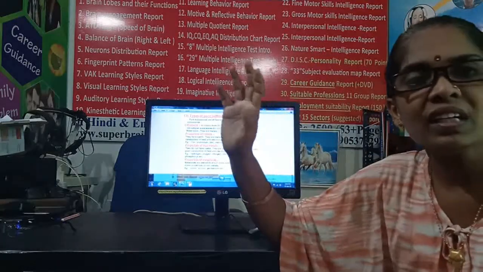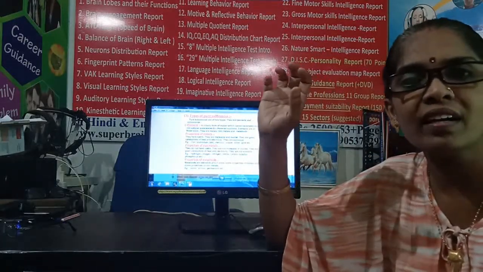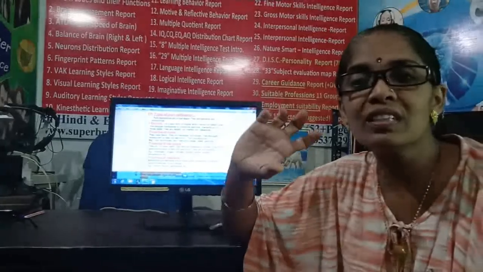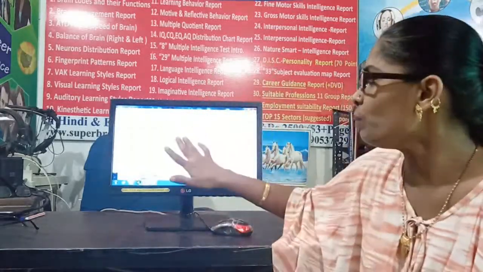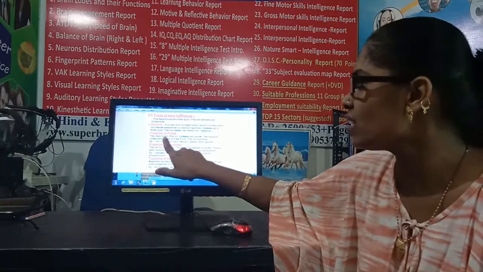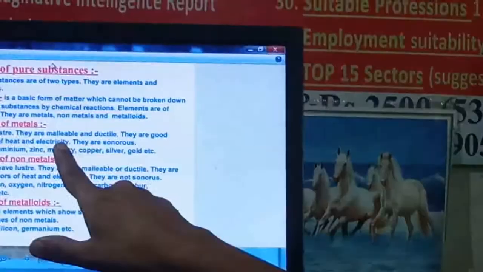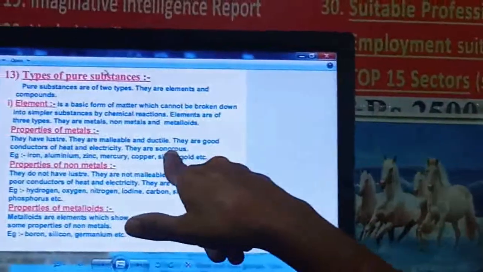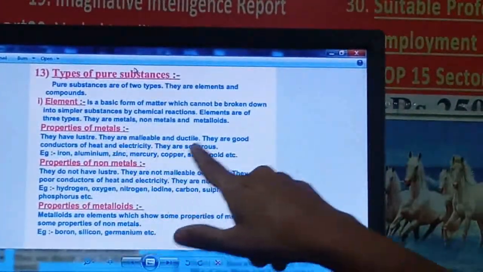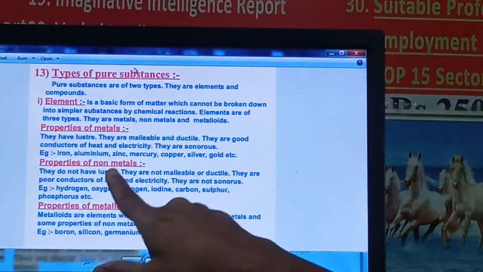When we hammer it, it also produces a ringing sound, that is the sonorous sound. So all the metals produce a sonorous sound. Lustrous, malleable, ductile, good conductors of heat and electricity, and sonorous, all these properties are shown by the metals.